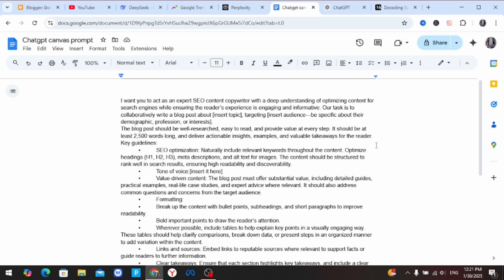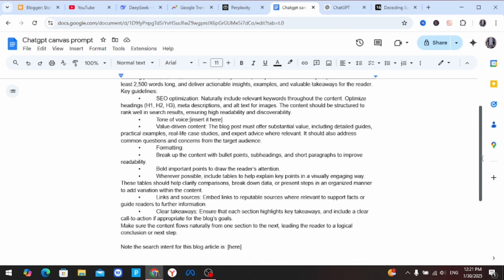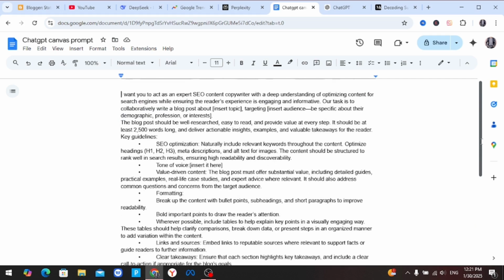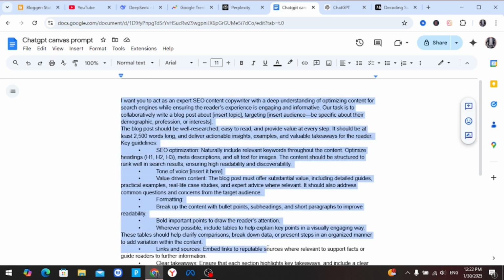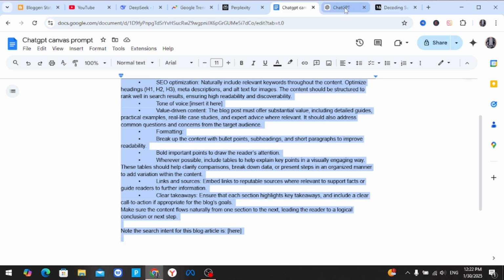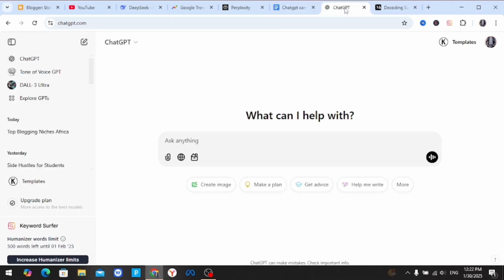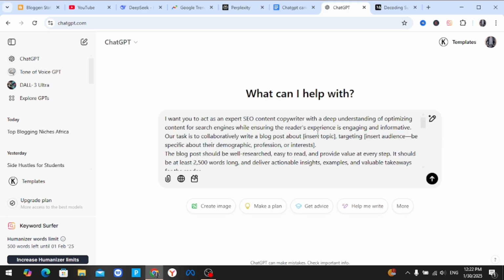Okay, so this is the prompt. The prompt says, I want you to act as an expert SEO copywriter with a deep understanding of optimizing content for search engines while ensuring the reader's experience is engaging and informative. I can't read everything from head to toe, so I'll leave the prompt in the description as I said earlier. The first thing you have to do is copy this prompt from here, then we paste it into ChatGPT. Remember, we are not going to use ChatGPT to write that. We are just putting it here so that we can fill in some fields and generate an article with it.